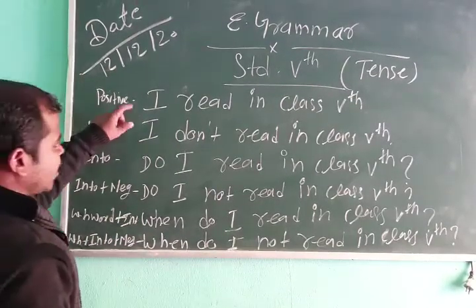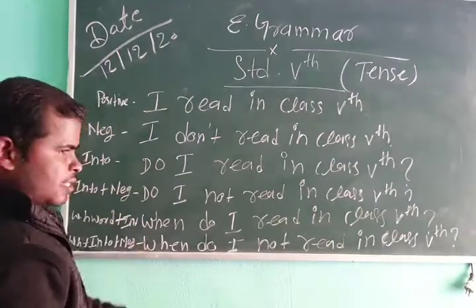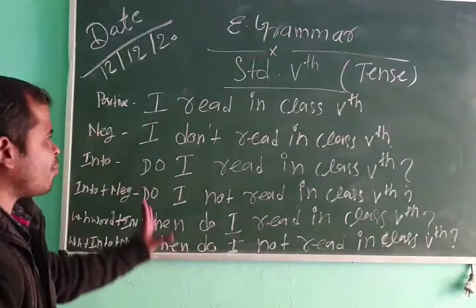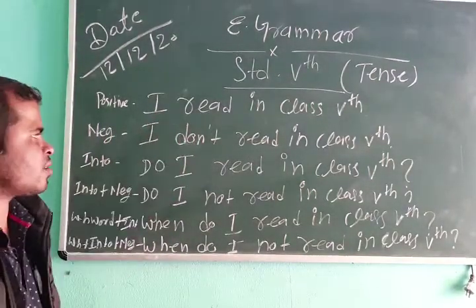So 1, 2, 3, 4, 5, 6. Any sentence can be formed in 6 types.